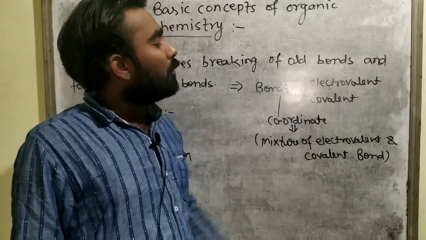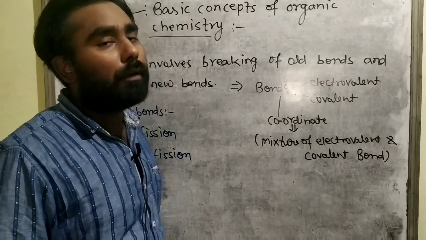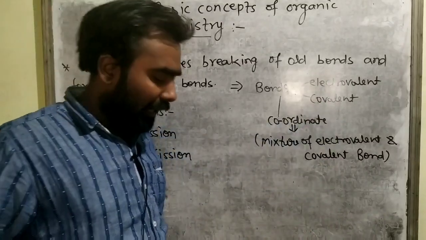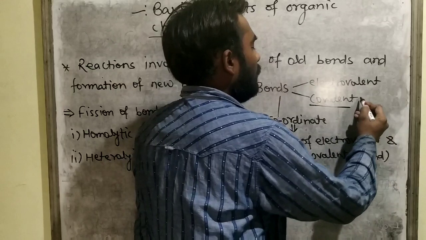Now covalent bonds get formed due to sharing of electrons. Covalent bonds are of three types.